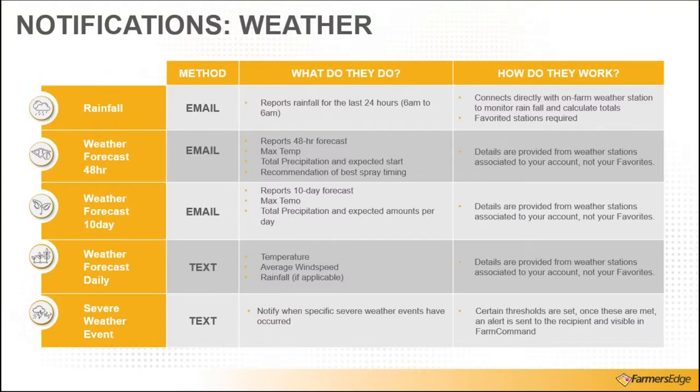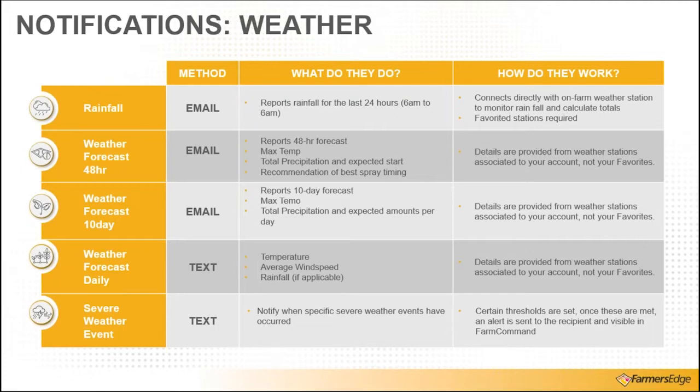First, I want to start with talking about weather. We have, in this case, 5 different weather notifications that are provided by a different method. So you'll see the label on the left-hand side, the method, and then what they do and how they work on the right. So first off, we have rainfall notifications that come via email.